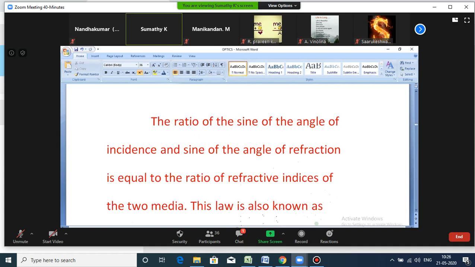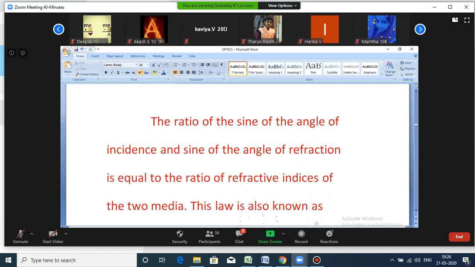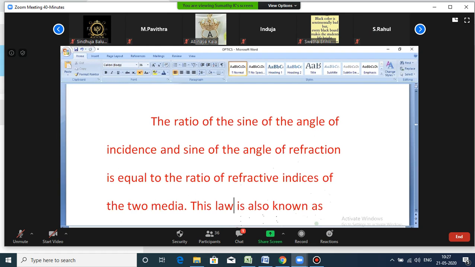So like that, in this experiment we calculated the angle of incidence. When the incident ray falls on that medium, we measure the angle of incidence. When that ray is refracted through the prism and comes out, at that place we measure the angle of refraction. So the ratio of the sine of the angle of incidence and the sine of the angle of refraction is equal to the ratio of the refractive indices of the two media.